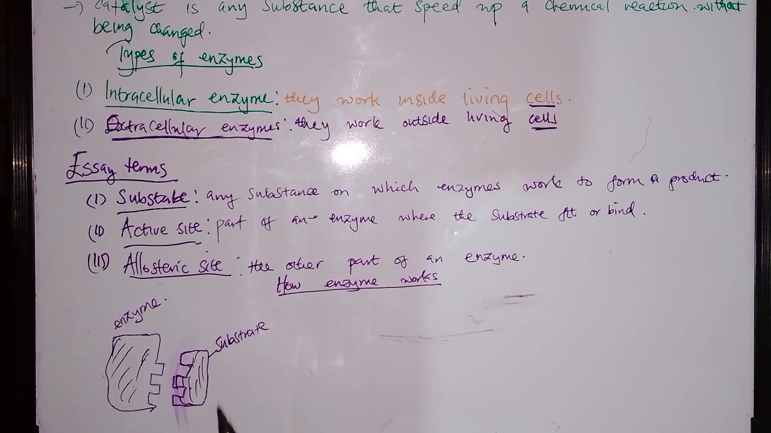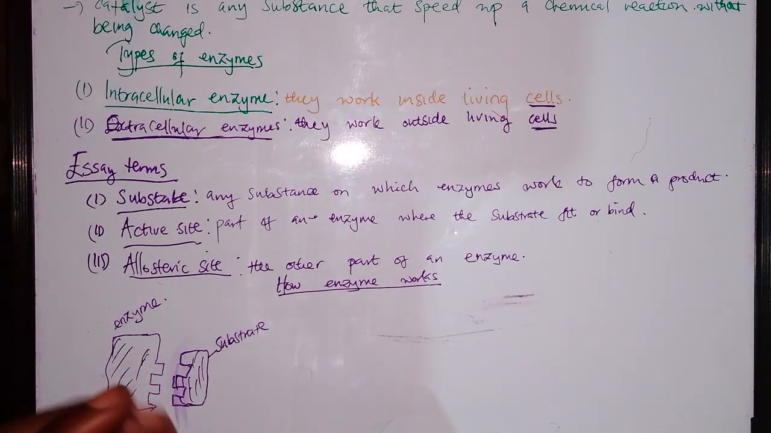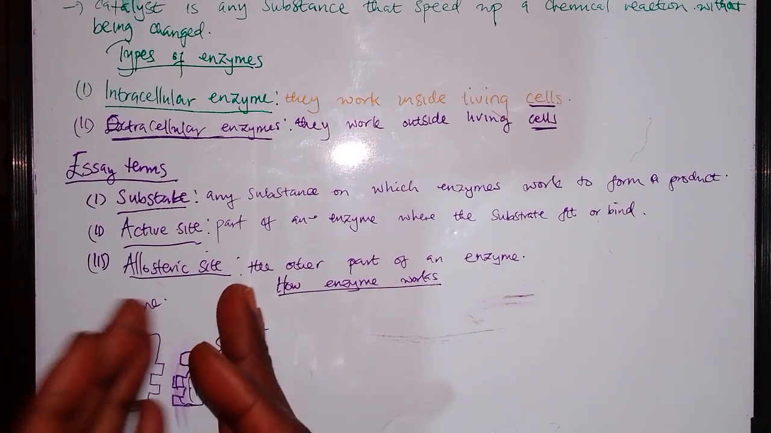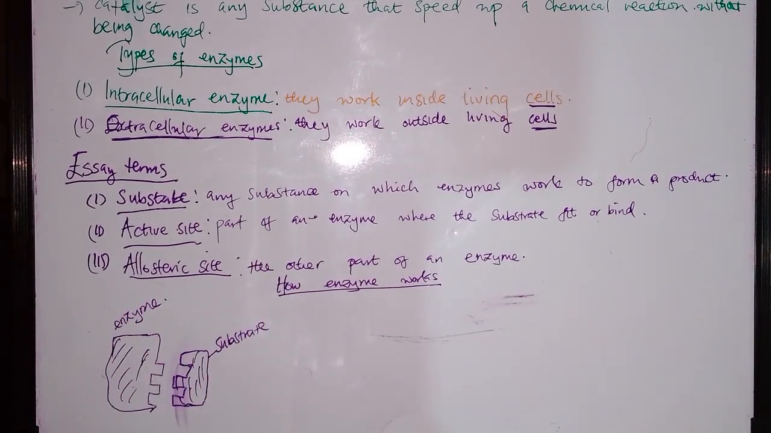You can see that they have what are known as complementary shapes, meaning this substrate can only fit a specific enzyme, just like one key can only open one specific door. That's how an enzyme works, or how you can explain the lock and key mechanism.